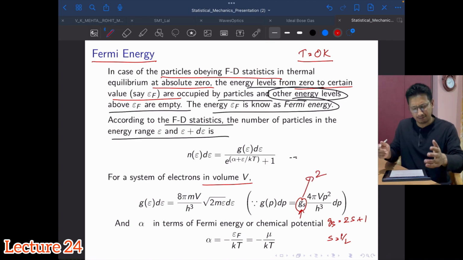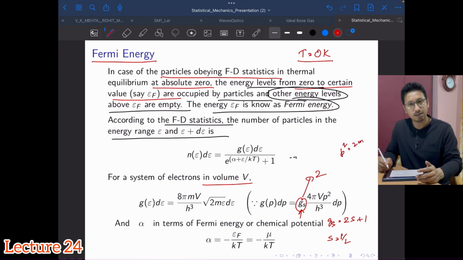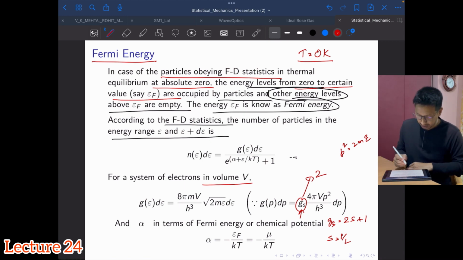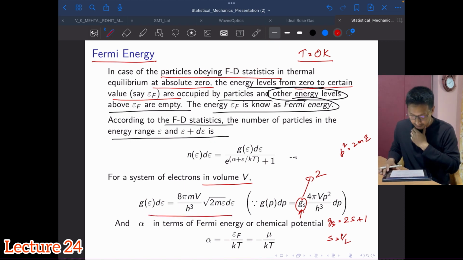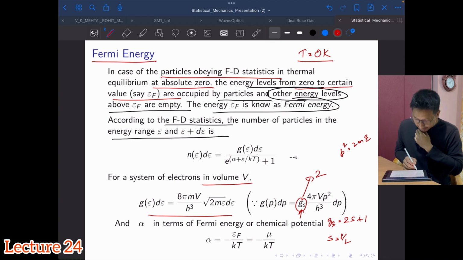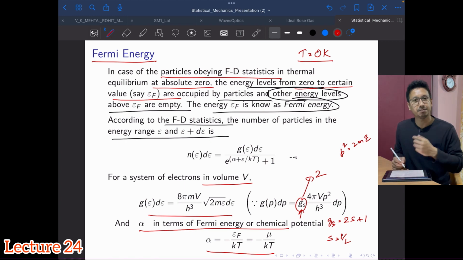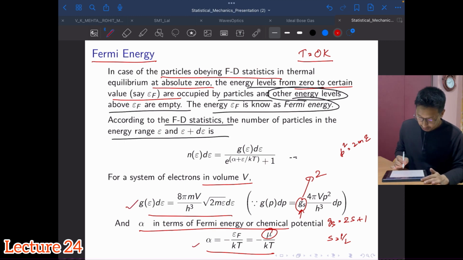Now if we substitute what we have learned earlier, P squared is nothing but 2mE, right? This is the classical expression relating energy and momentum, and from P squared we can calculate dP. Doing all these things and substituting back, I will get this G of E. I'm not going to do it, okay? We have done it a couple of times in our earlier lectures. Then alpha in terms of Fermi energy and chemical potential is defined like this. I hope you all know what chemical potential is. So we got the expression for G of E, and we also got alpha. Just substitute wherever they are, right?